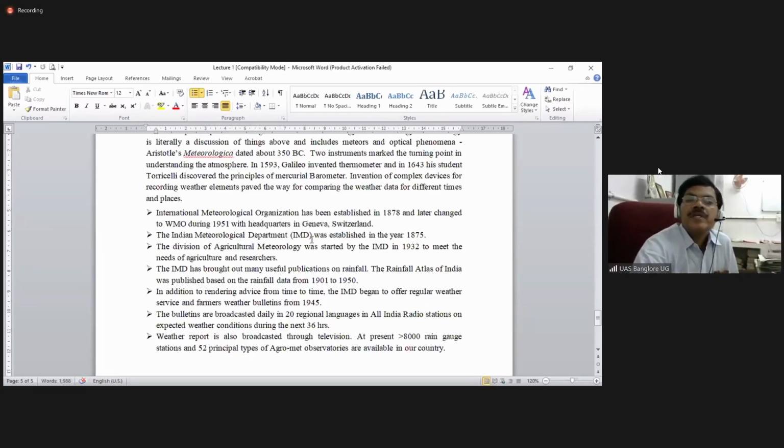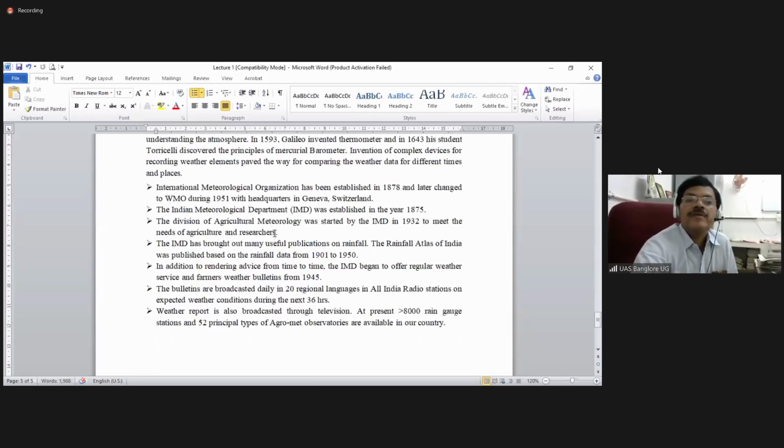The Indian Meteorological Department, IMD, as we call it, is a central government agency and now comes under the Ministry of Earth Sciences. Earlier it was under the CSIR. It was established in the year 1875. The Division of Agricultural Meteorology was started by the IMD in 1932 to meet the needs of agricultural research and education, to give guidance, and also to impart agricultural education.